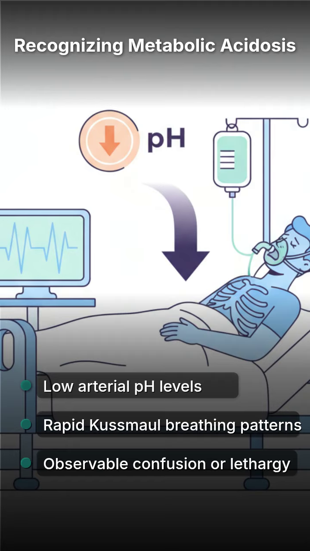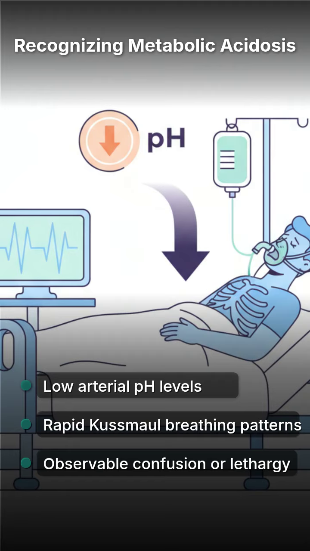The underlying pathology involves a decrease in bicarbonate levels, pushing the blood pH below 7.35. This can result from diabetic ketoacidosis, renal failure, or the loss of base through severe diarrhea. As hydrogen ions accumulate, the respiratory system works overtime to blow off carbon dioxide.